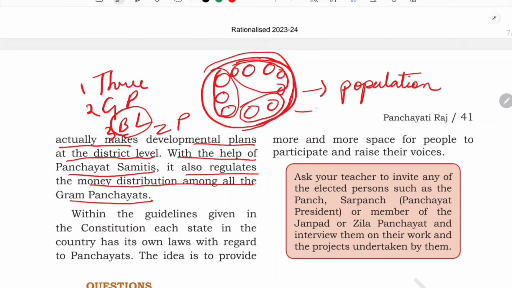This is the district level, the Jila Parishad. These 2 or 3 villages that come together will be a block level, and inside it are the Gram Panchayats. All right, I hope you have understood.